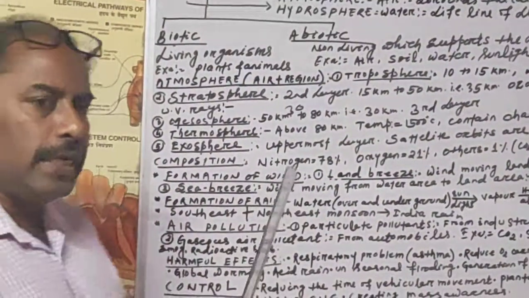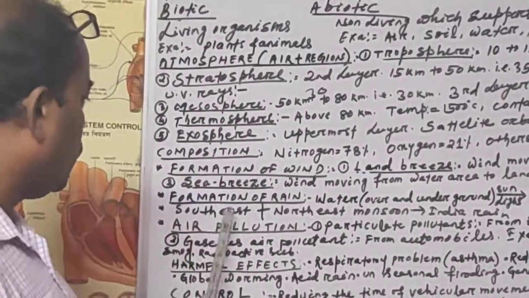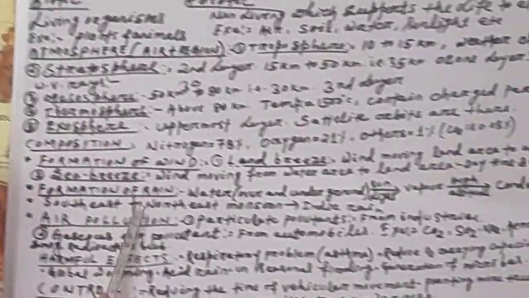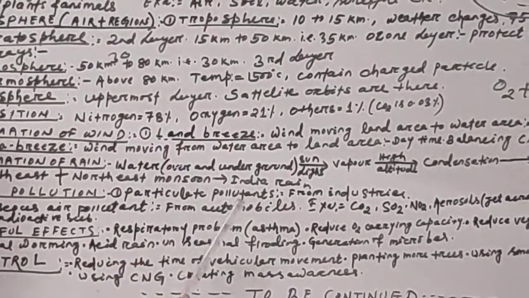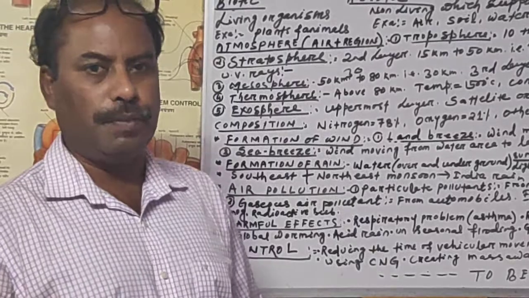Now, our Indian rain means in India, rain is caused because of two monsoons. One is the southeast monsoon, another is the northeast monsoon. Because of these two monsoons, in various parts of India, rain takes place.